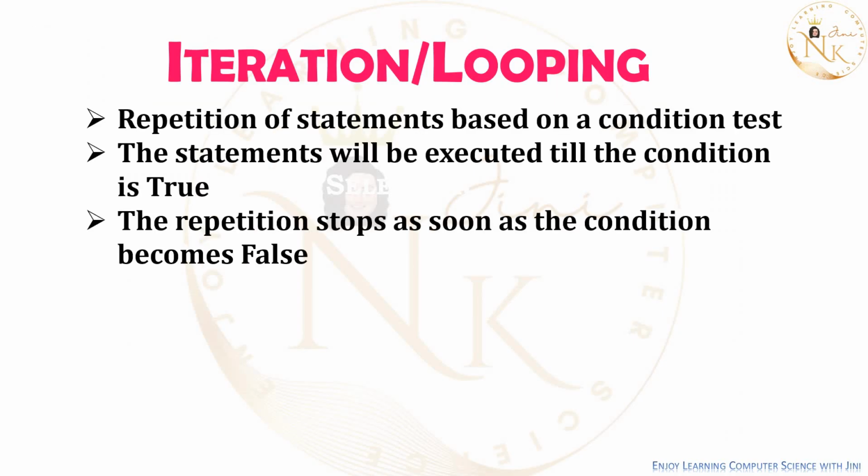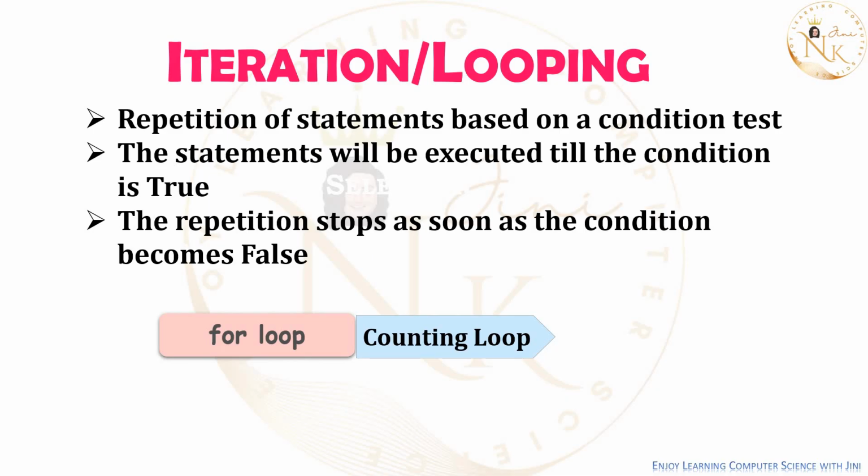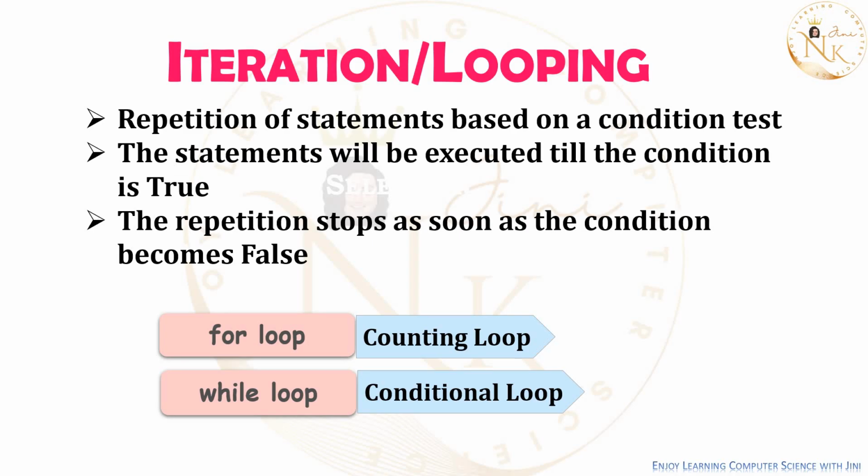Now iteration or looping. Iteration means repetition, repeating a set of statements based on a condition test. The set of statements will get executed till the condition is true. Once the condition becomes false, the looping stops there. Now we have for loop, which is also known as the counting loop, and while loop, which is known as the conditional loop. So when to select for loop? If we know the exact number of times a set of statements is to be executed, we will select the for loop.